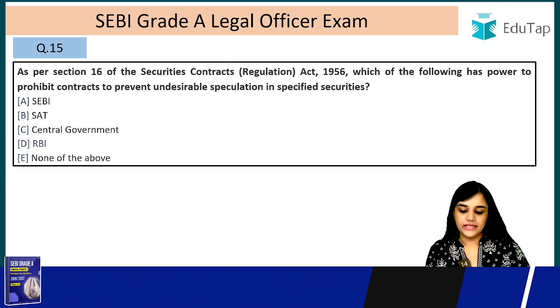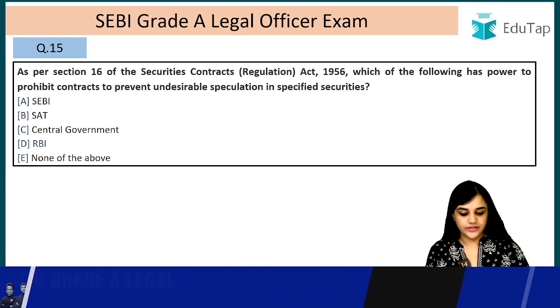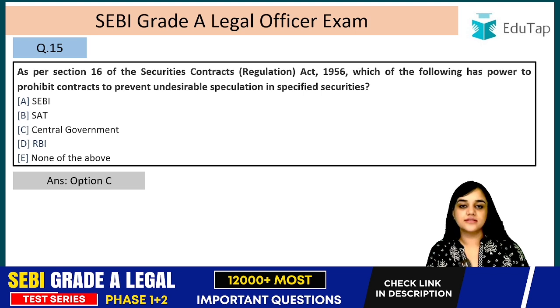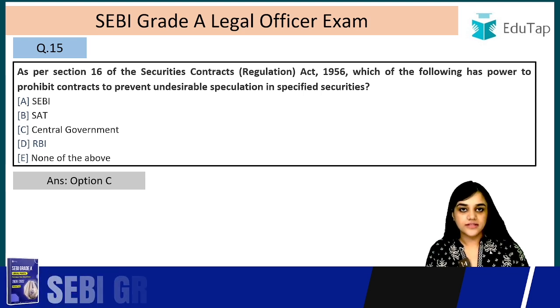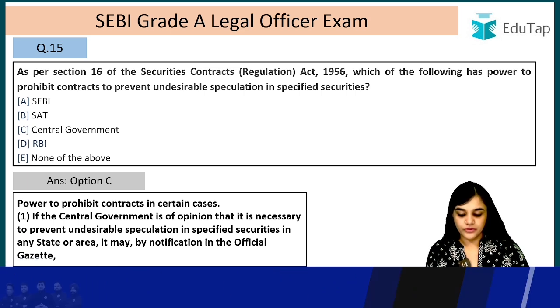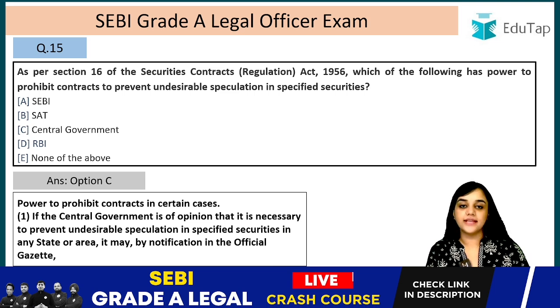Question number 15. As per section 16 of the Securities Contract Regulation Act 1956, which of the following has the power to prohibit contracts to prevent undesirable speculation in specified securities? The answer is C, the central government. So who has this power? It lies with the central government. Power to prohibit contracts in certain cases. If the central government is of the opinion that it is necessary to prevent undesirable speculation in specified securities in any state or area,